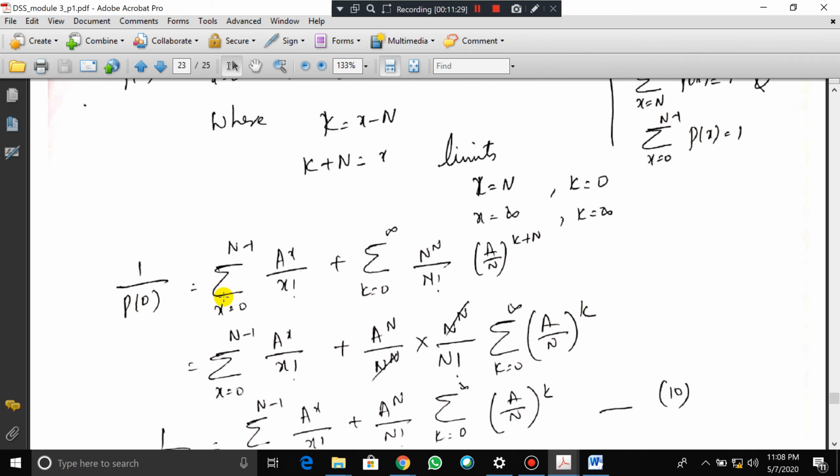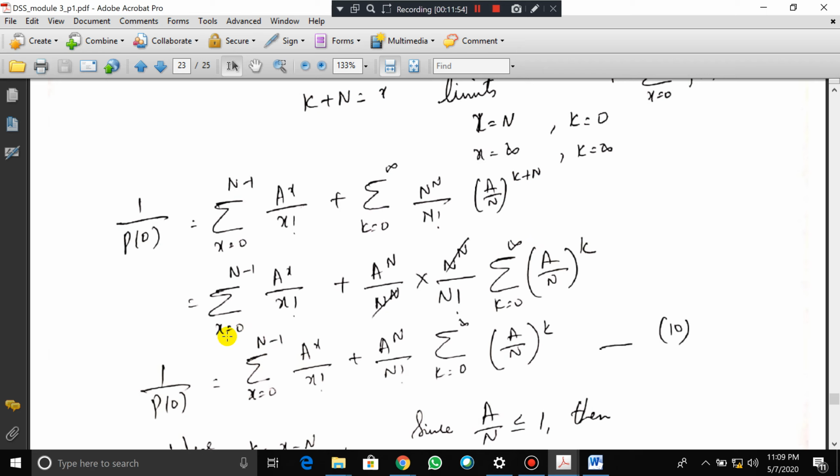1 by p naught is equal to summation of x is equal to 0 to n minus 1, that is summation limits a to the power of x by x factorial, plus summation of k is equal to 0 to infinity, a to the power of n by n factorial into a by n to the power of k plus n. Okay, this one, in the place of x we are replacing k plus n.